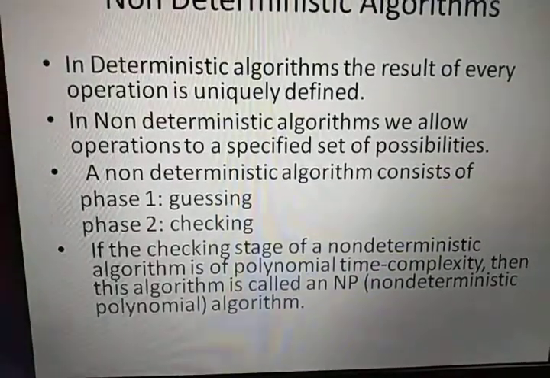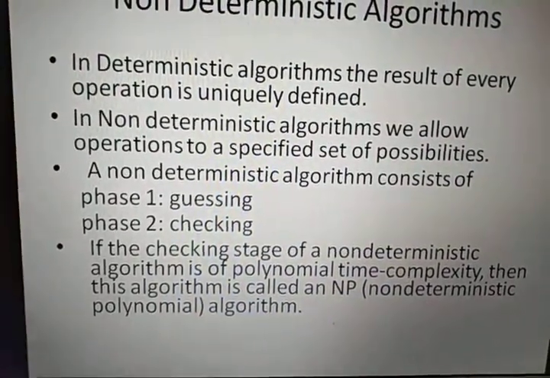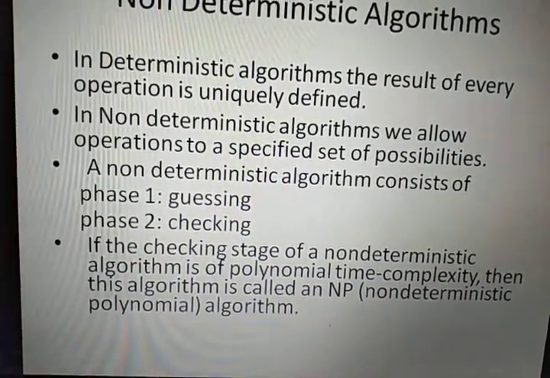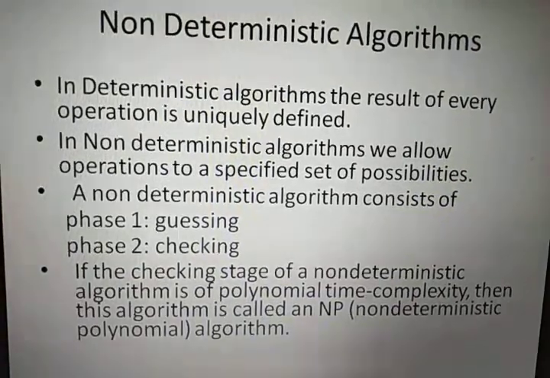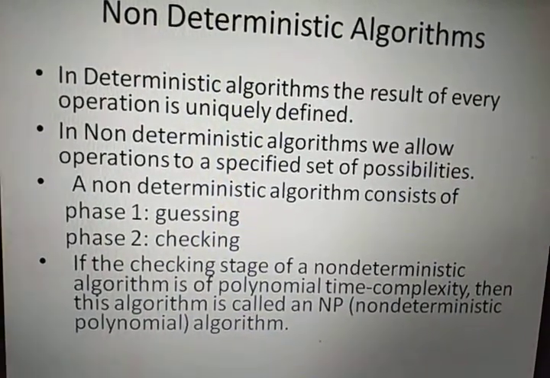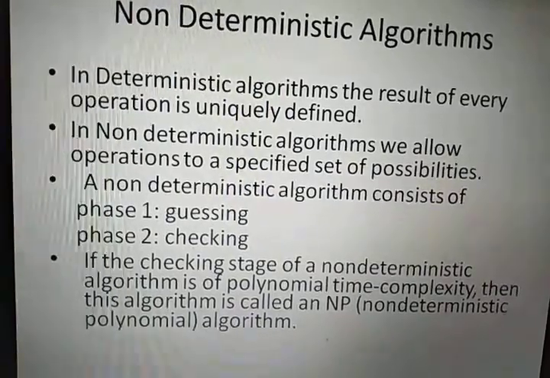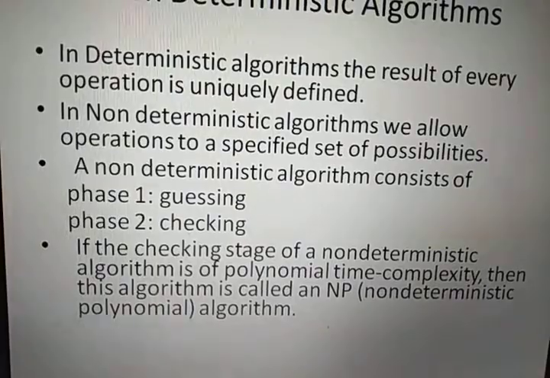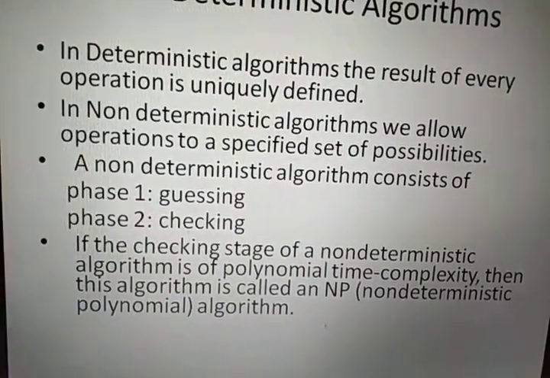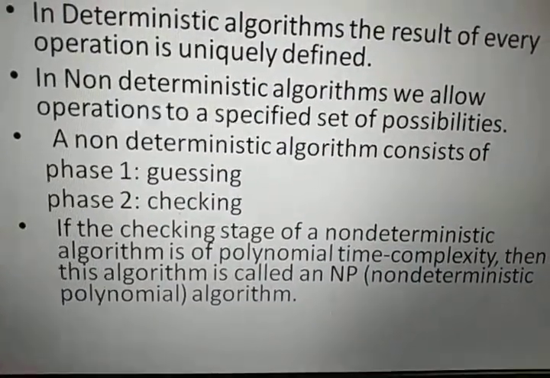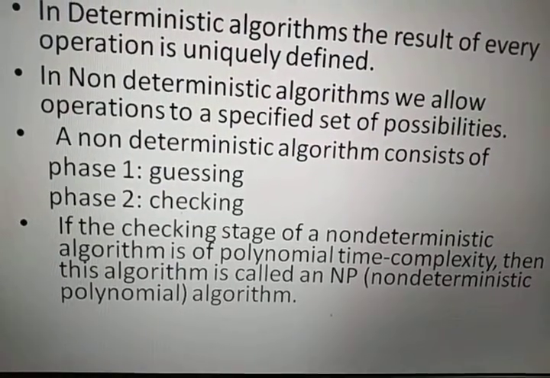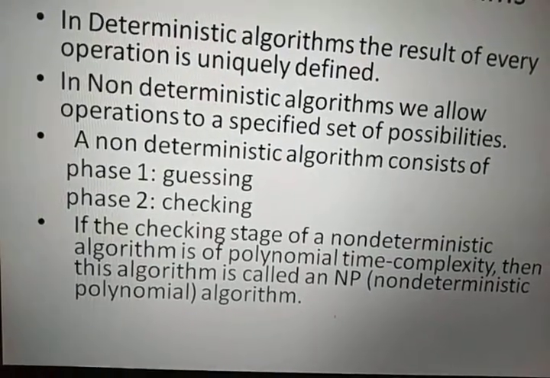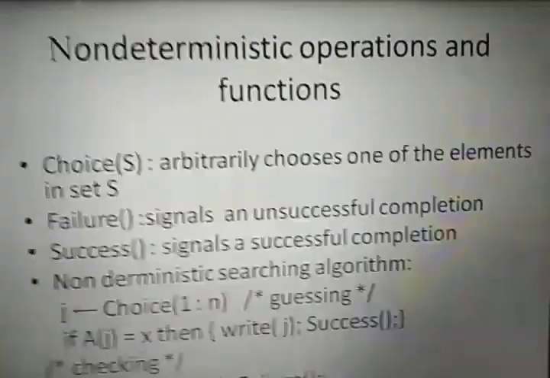The other way of classifying algorithms is deterministic algorithms and non-deterministic algorithms. In deterministic algorithms, the result of every operation is uniquely defined, and in non-deterministic algorithms, we allow the operations to be specified as a set of possibilities. Every non-deterministic algorithm consists of two phases. The first phase is guessing, and the second phase is checking. If the checking stage of a non-deterministic algorithm is of polynomial time complexity, then this algorithm is called NP. So NP here refers to non-deterministic polynomial algorithm.